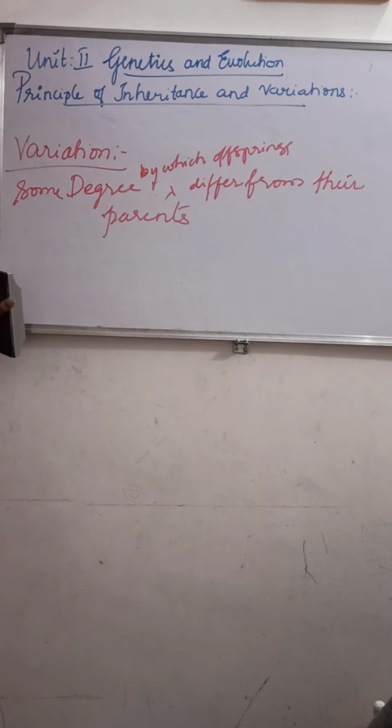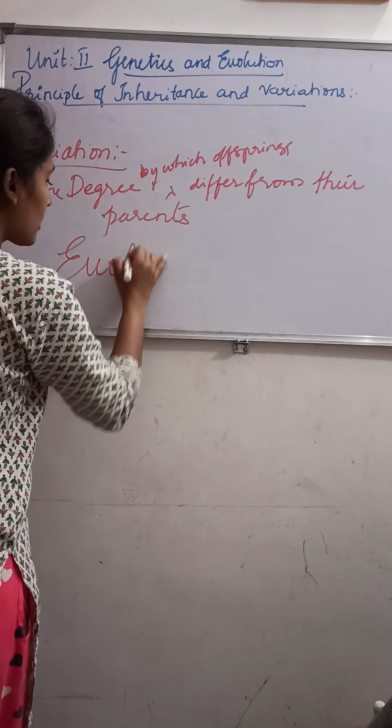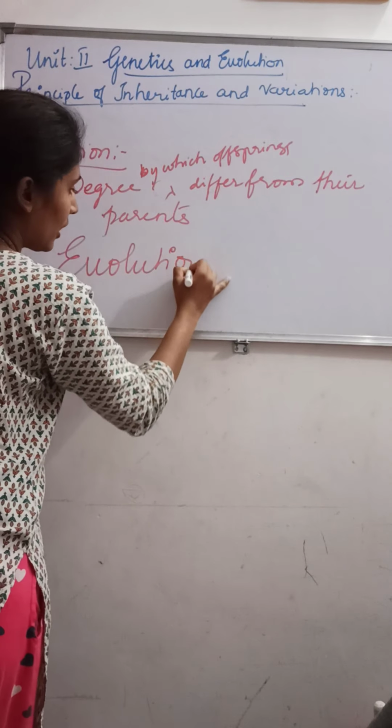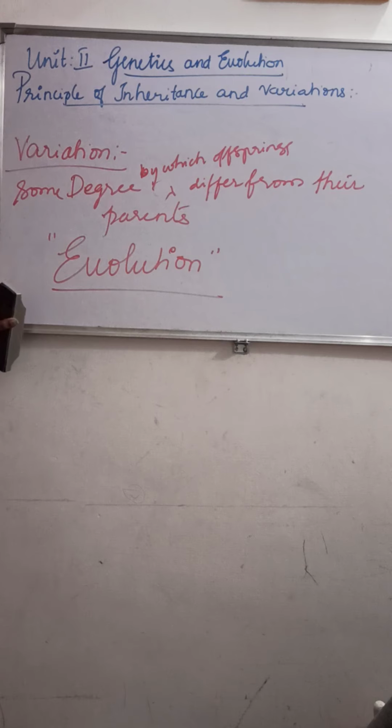Changes, as I told, are part and parcel of this universe. So what does this variation lead to? This variation leads to an important thing that is called evolution.